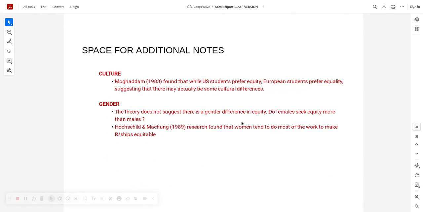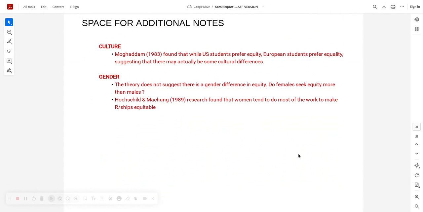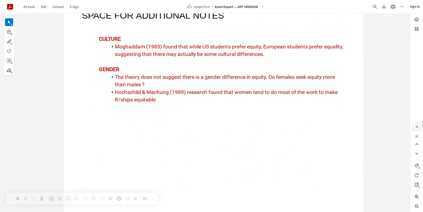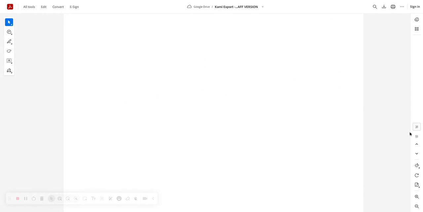More stuff as well you can think about. Some people think that women tend to do more of the work in relationships to make it more equitable. So again, it neglects to consider these dispositional factors. Yeah. So again, make sure you're on your toes with equity theory, please, and social exchange theory. There's only been a 2-marker on equity theory for some time now.